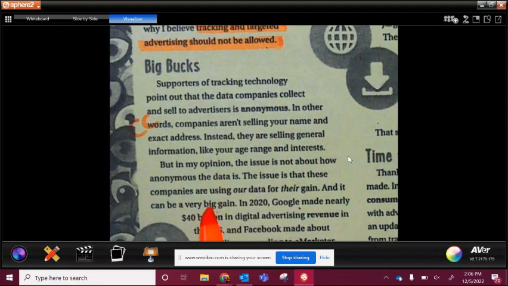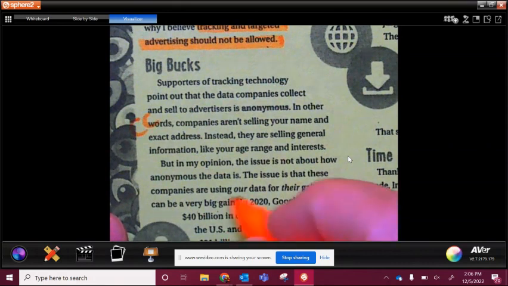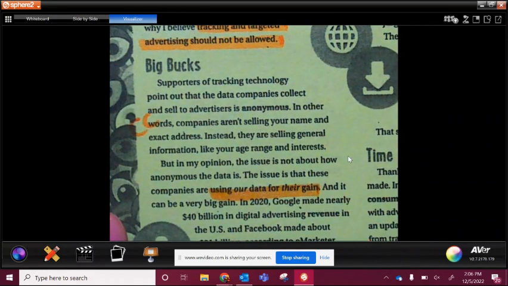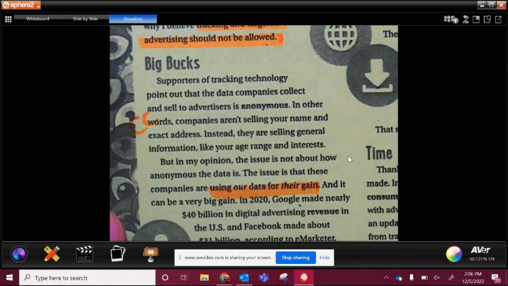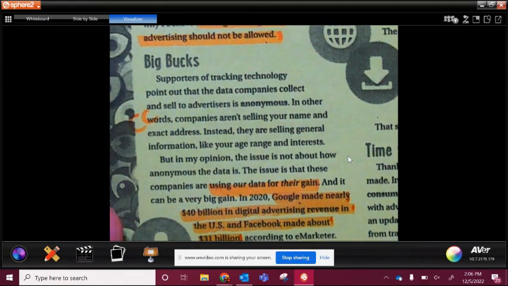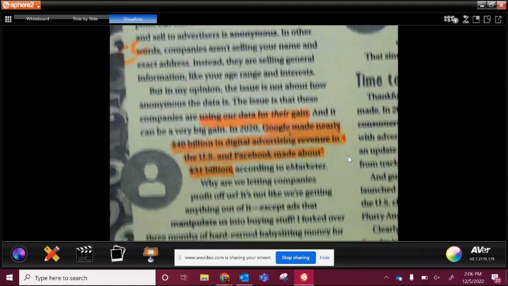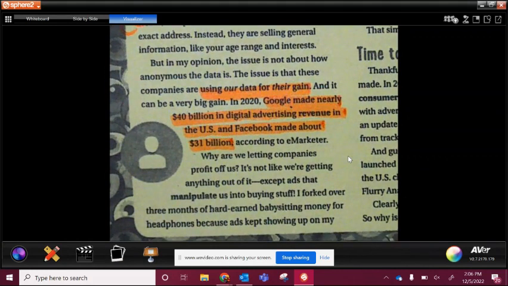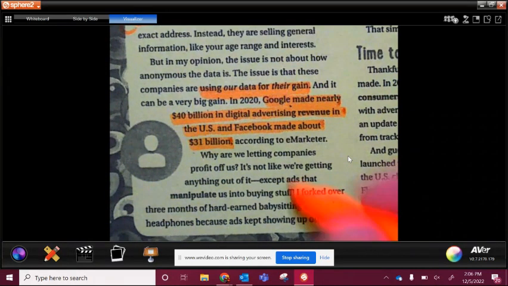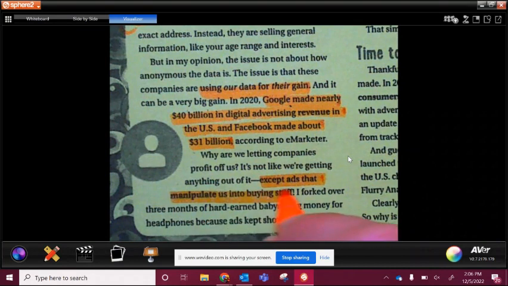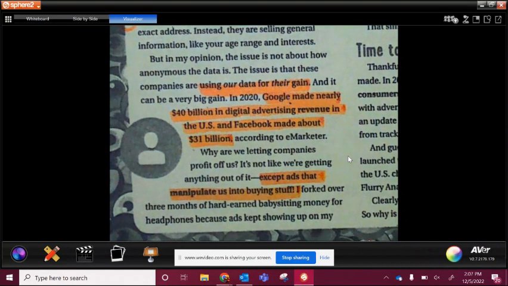So in my opinion, the issue is not about how anonymous the data is. The issue is that these companies are using our data for their gain, and it can be a very big gain. In 2020, Google made nearly $40 billion in digital advertising revenue in the US, and Facebook made about $31 billion. Okay, so this is the fact-based evidence supporting your claim. According to eMarketer. Why are we letting companies profit off us? It's not like we're getting anything out of it, except ads that manipulate us into buying stuff. Okay, all right, so this is tying into her claim, her bias claim.